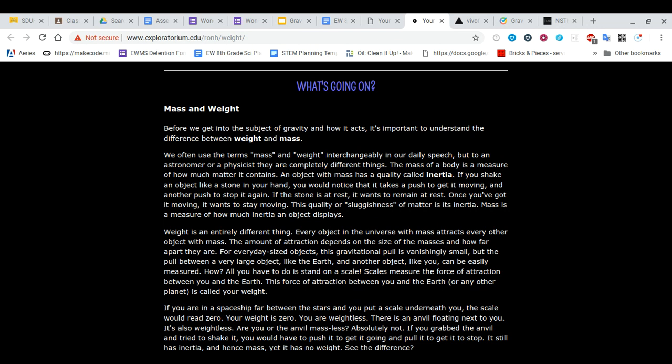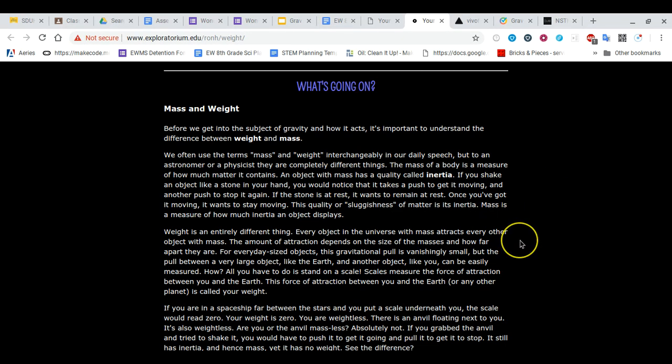If the stone is at rest, it wants to remain at rest. Once you've got it moving, it wants to stay moving. This quality or sluggishness of matter is its inertia. Mass is a measure of how much inertia an object displays. So something with large mass is harder to get moving and to stop once it's moving. Something with low mass is something that's easy to get moving.